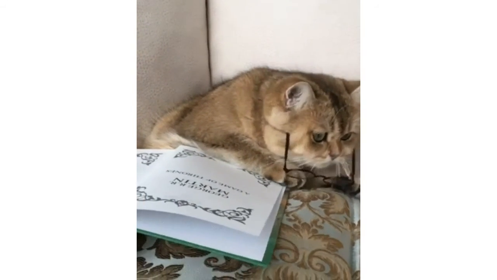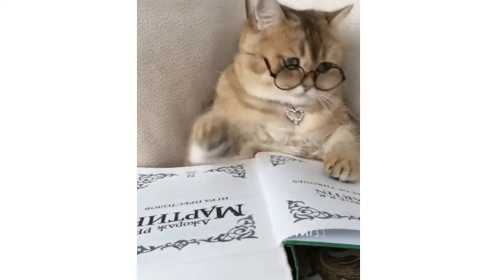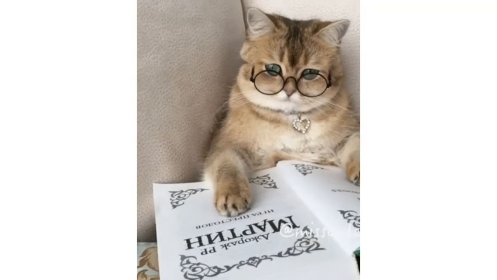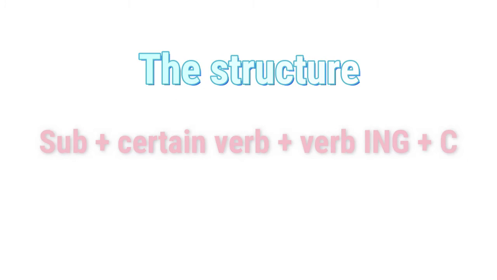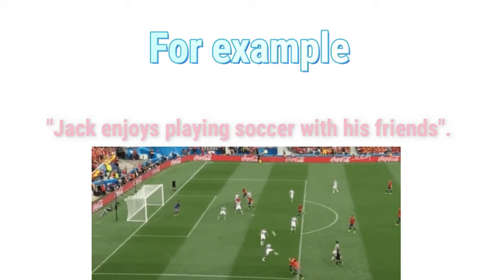And the last, after certain expressions, is often used after the following verbs: admit, avoid, consider, delay, deny, detest, enjoy, etc. The structure is the subject plus a certain verb plus the verb in -ing plus the complement. For example, Jack enjoys playing soccer with his friends.